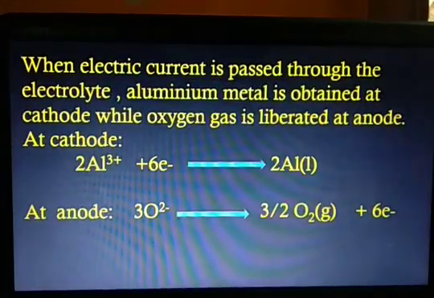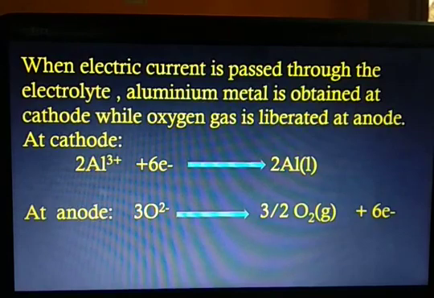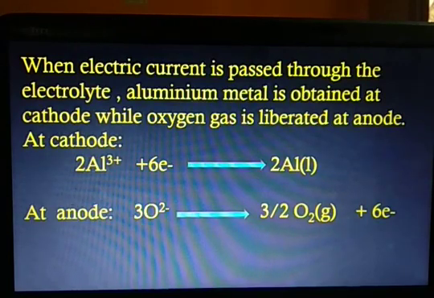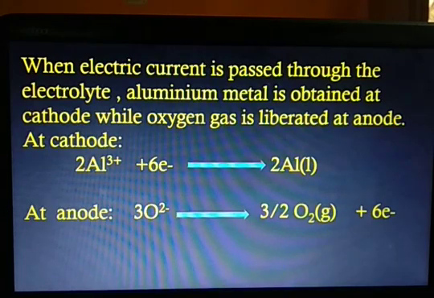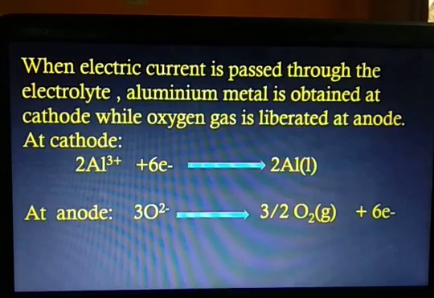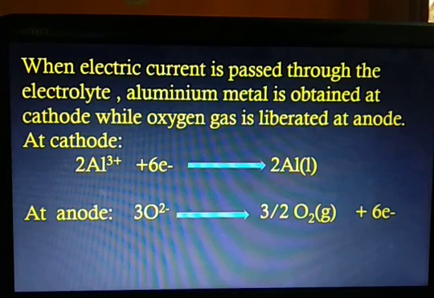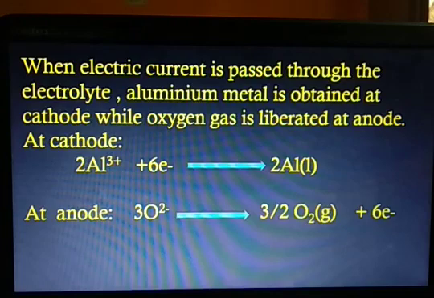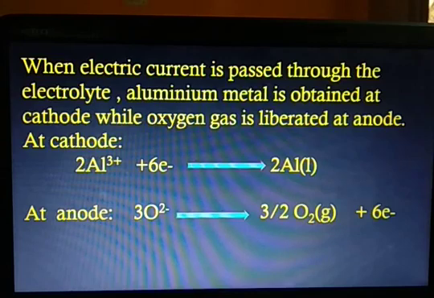So when electric current is passed through the electrolyte, aluminium metal is obtained at cathode while oxygen gets liberated at anode. So these are the reactions that take place at cathode and anode. Actually, 2Al3+ gets 6 electrons and converts into 2Al. At anode, 3O2- releases these 6 electrons and converts into 3/2 O2.